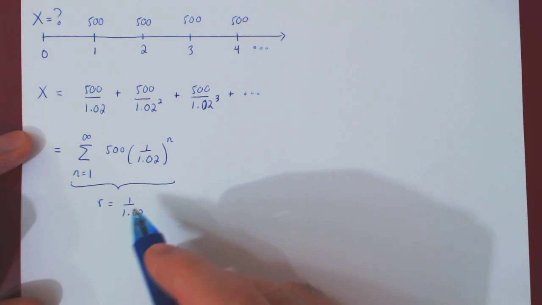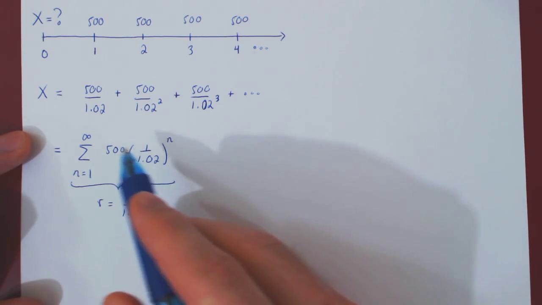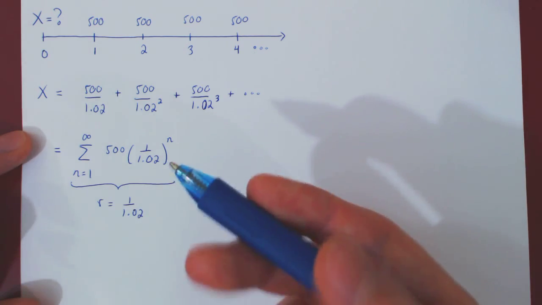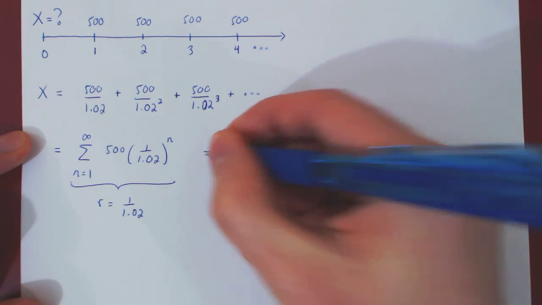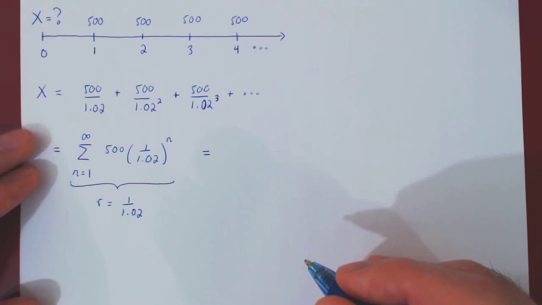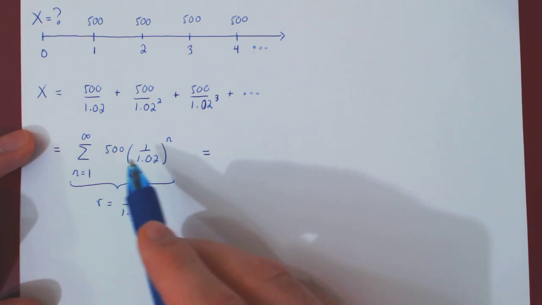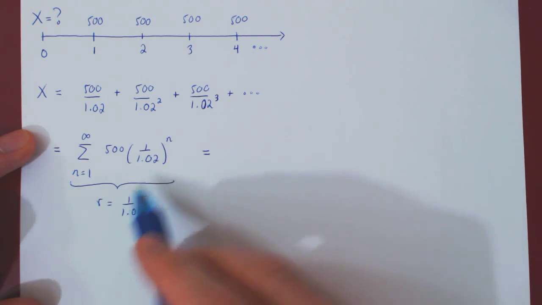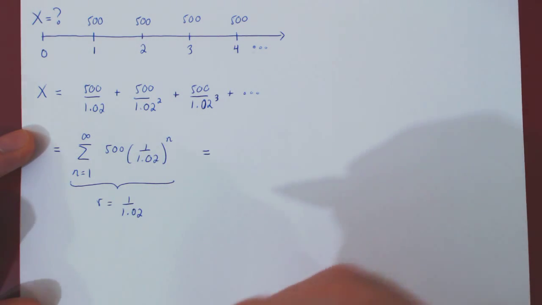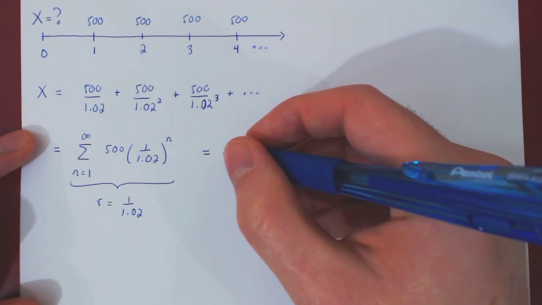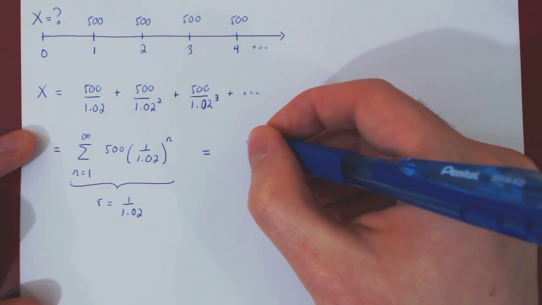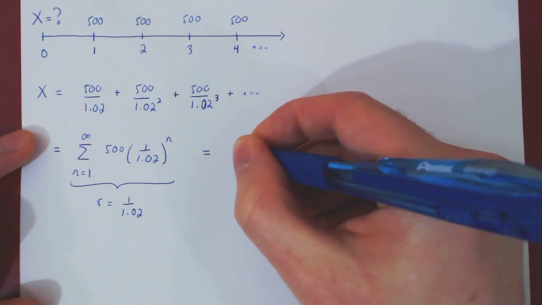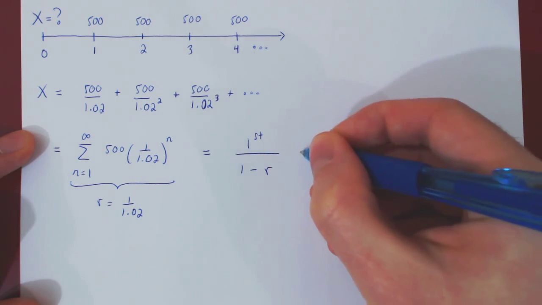This is positive and strictly less than 1, therefore we have here a convergent geometric series, which we can therefore evaluate using the summation formula. If you recall, for an infinite geometric series, the summation formula is simpler than the one for a finite geometric series. And the corresponding summation formula is quite simply the first term over 1 minus r.